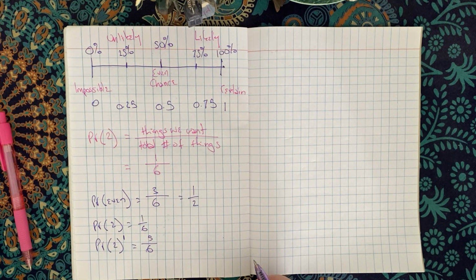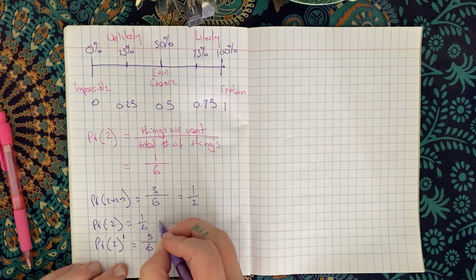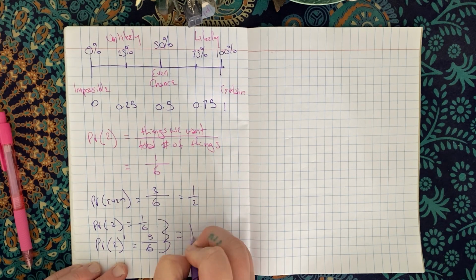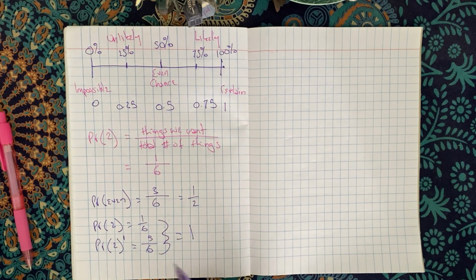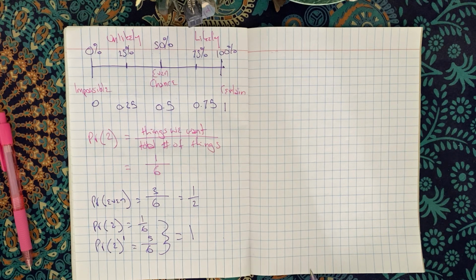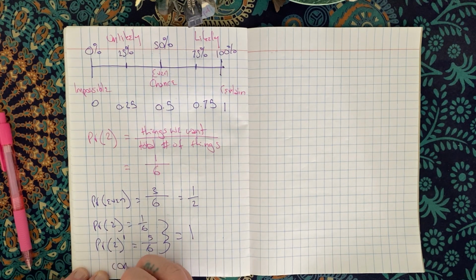And when you have something and its complement, they should always equal 1, right? Because that is the total number of things that could possibly ever happen. Either it's going to rain or it's not going to rain. There is no other possibility. It can't kind of rain. It's either raining or it's not, right? So you're either throwing a 2 or you're not. There's no other possibility there. So together, all of those things must add up to 1. So that's what's known as a complement,